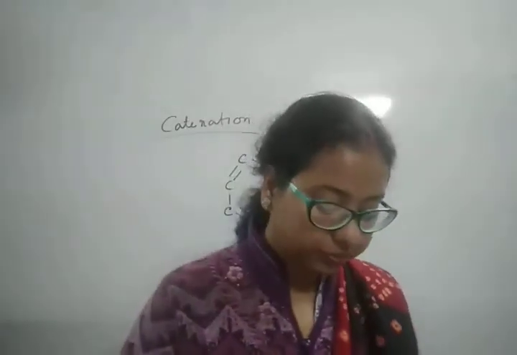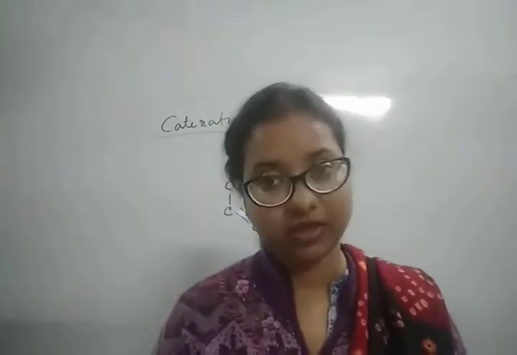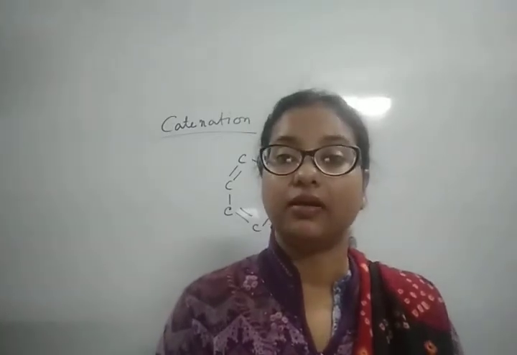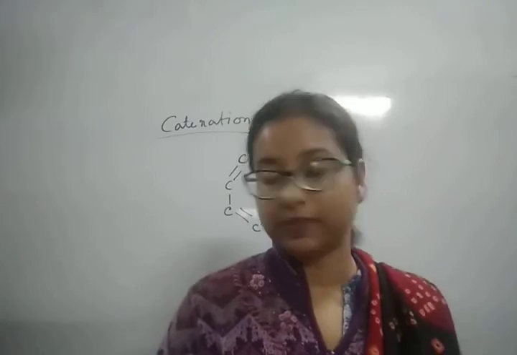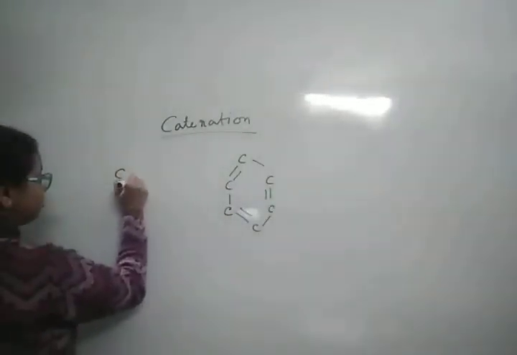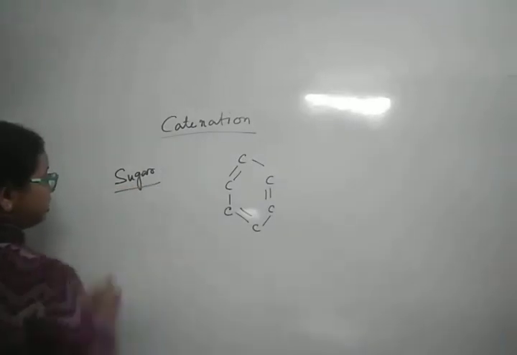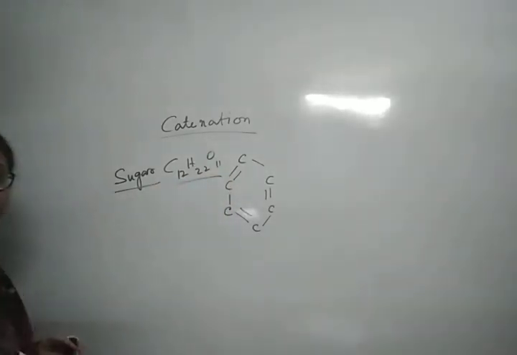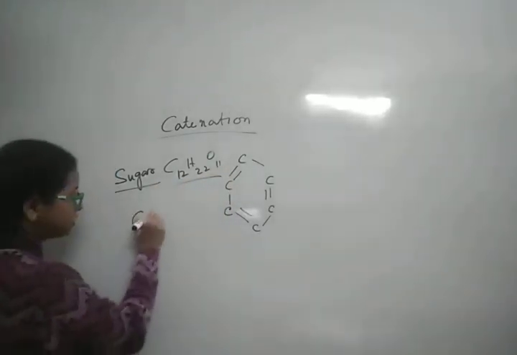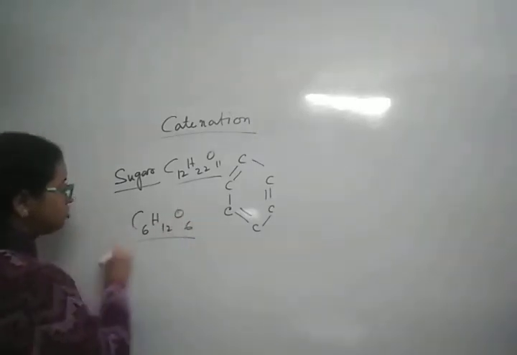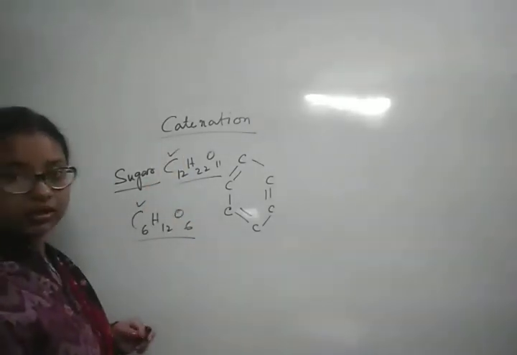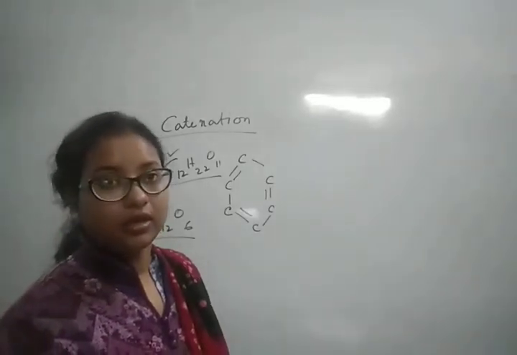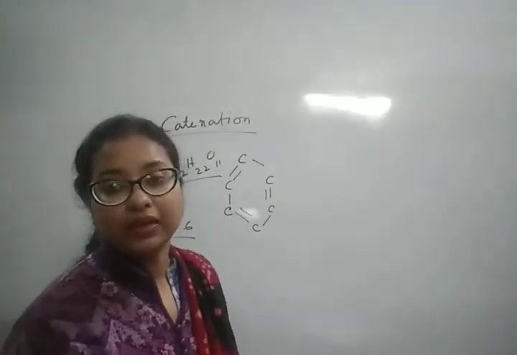Now I am going to show you a simple experiment. You can do this at your home also. With this simple experiment, we can understand that sugars, C12H22O11, this is the formula of sugar, and glucose is C6H12O6, they all contain carbon. The main elemental carbon which we have, its color is black. Coal is black only.